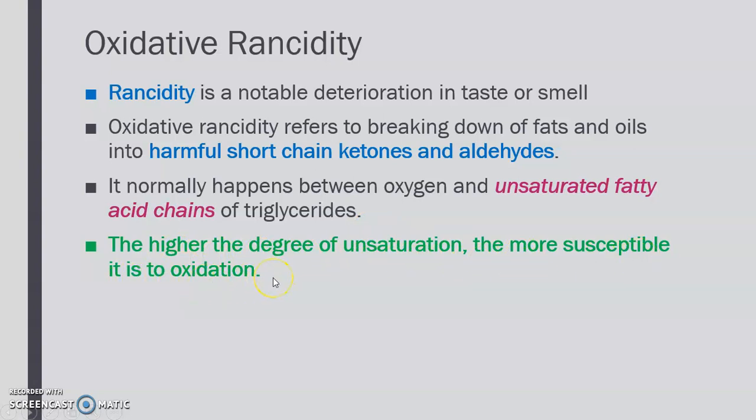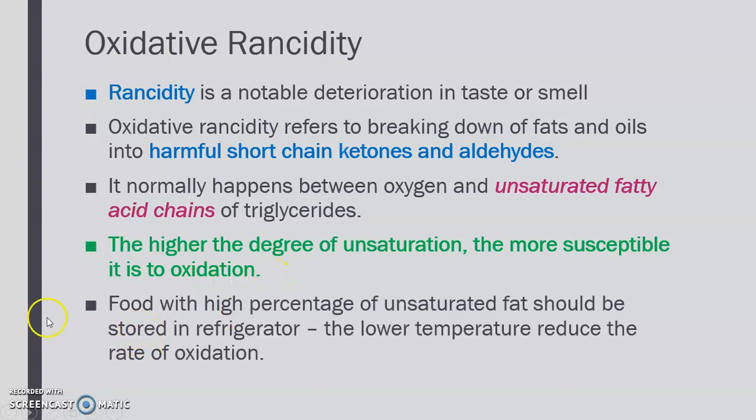Food with a high percentage of unsaturated fat should be stored in the refrigerator. For example, fish is full of omega-3 and omega-6. That's why fish should always be stored in the refrigerator right away, at low temperature, so as to reduce the rate of oxidation.